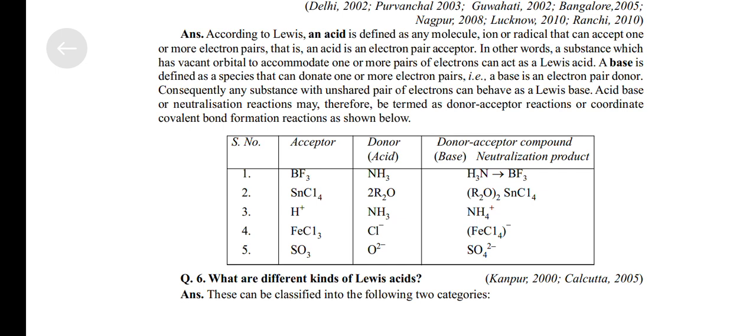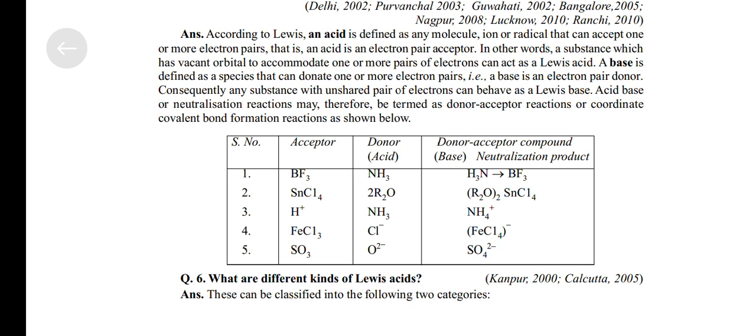Acceptor SnCl4, donor 2 R2O, donor-acceptor compound neutralization product. Acceptor H positive, donor NH3, donor-acceptor compound neutralization product NH4 positive.